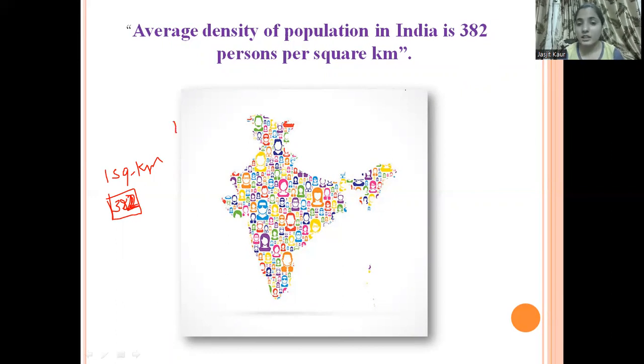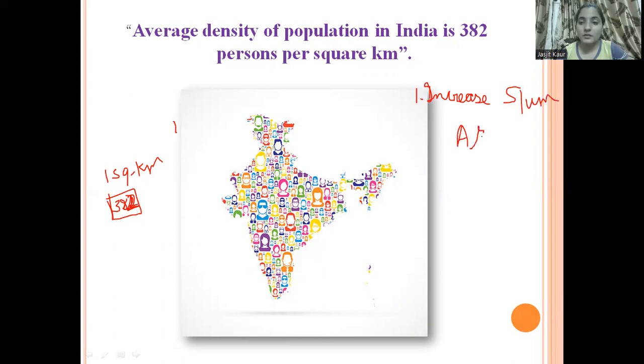So the first thing is that there is an increase in slum areas. The number of people living in one square kilometer is increasing, due to which the people who want to live here do not have proper land to live on, so the slum area increases.